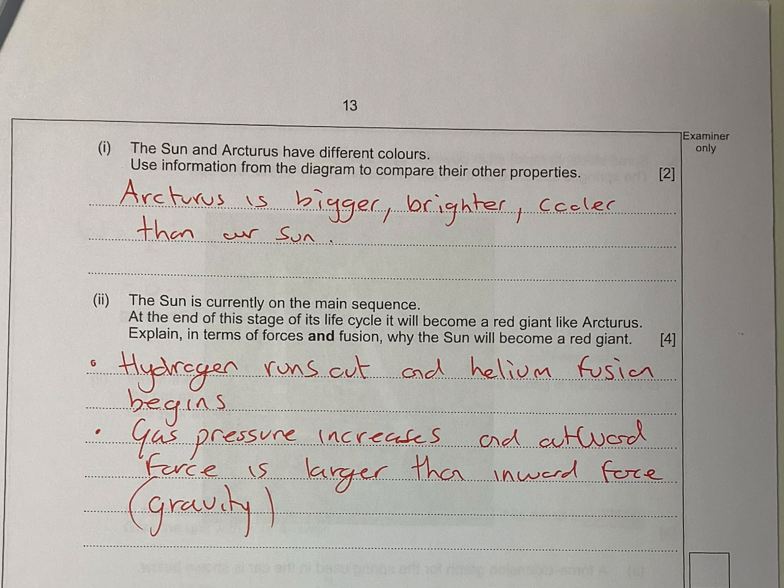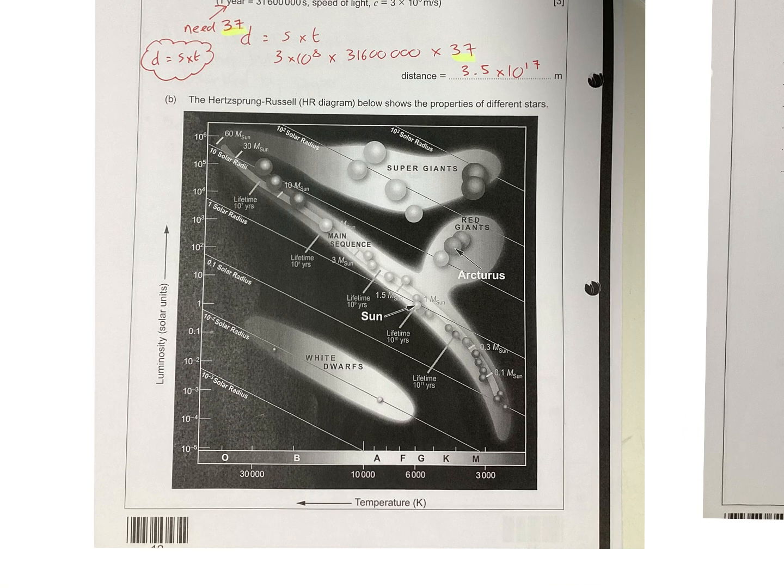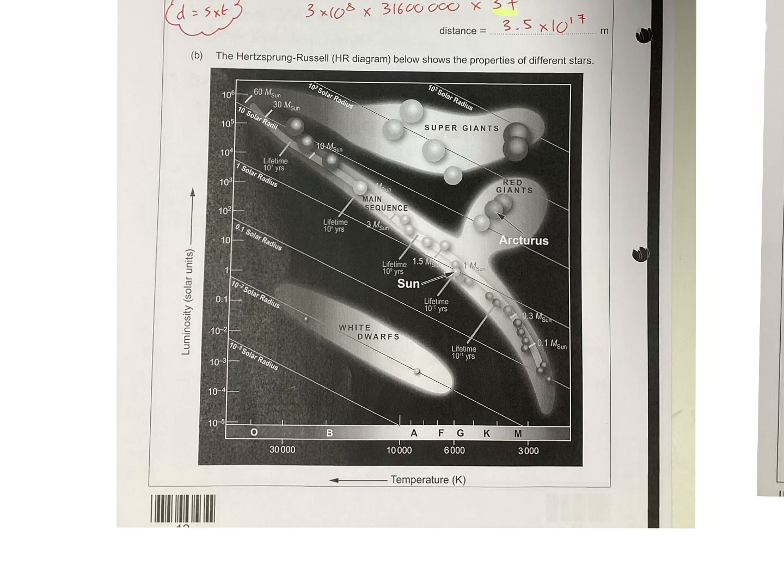How do we know that? Well, I'm just going to use the Hertzsprung-Russell diagram. Remember, the temperature is higher here and lower here. And then you've got that logarithmic scale there for luminosity. So we're just comparing our sun with this one. We can say there is actually more luminous, okay? It is actually cooler and it's bigger. It's much bigger than our sun. We can see that. Usually we can comment on colours as well.